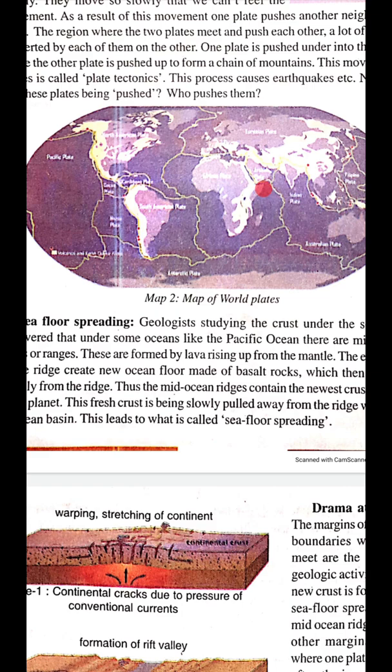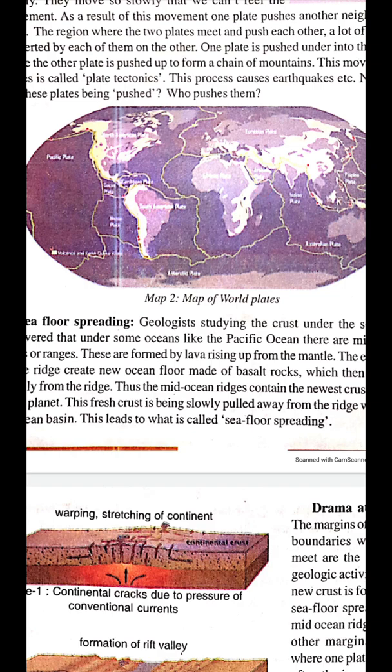because of volcanic eruptions. These are lava rising from the mantle. This floor is formed under the water, that is in oceans. Thus, the mid-ocean ridges contain the newest crust formed on the planet. This fresh crust is being slowly pulled away from the ridge, widening the ocean basin. And under the ocean or under the water, this sea floor is formed. This leads to what is called sea floor spreading.